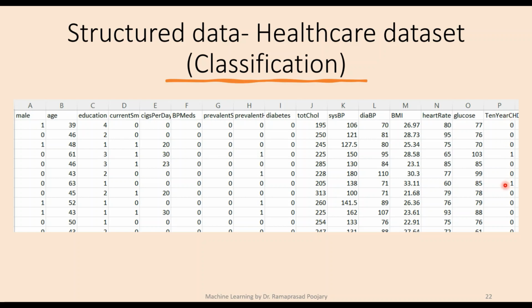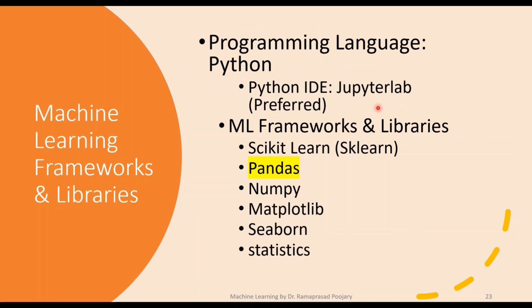If you look at the output variable, it is binary. So a classification algorithm will be used in this case. The type of data set, again, is structured data in the form of a .csv file, and a labeled data set is provided. So a supervised algorithm is used here.